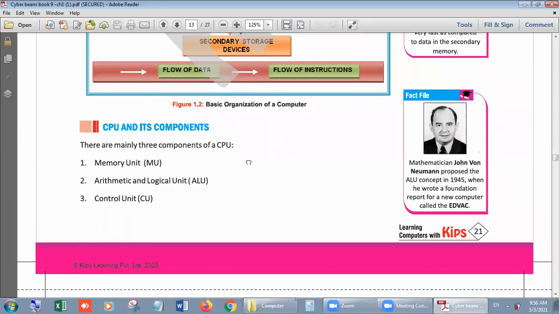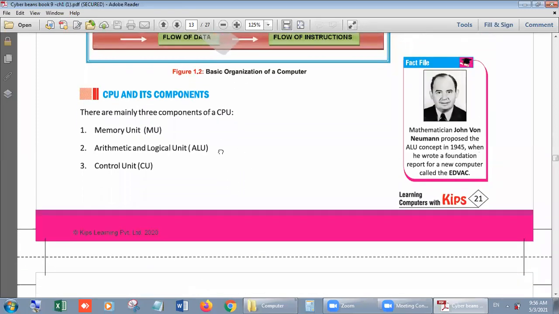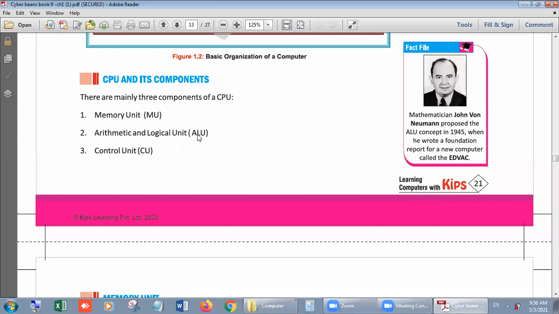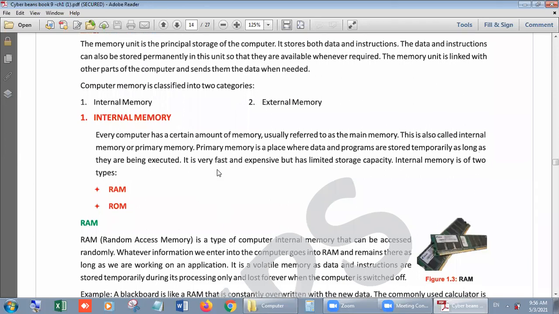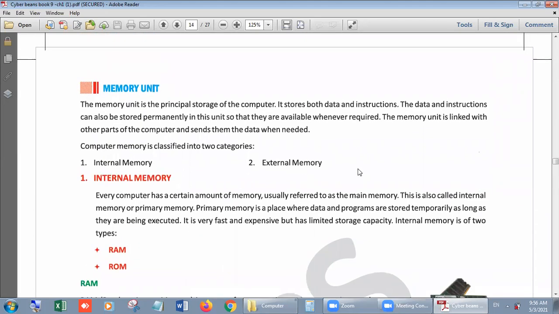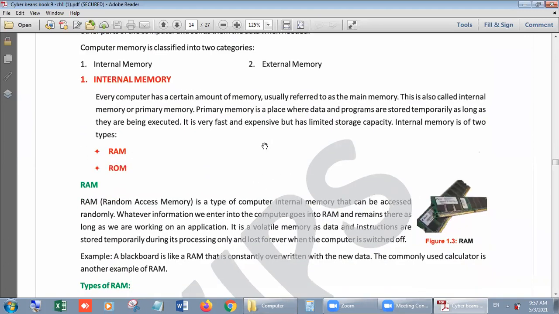Now take a detailed view of it. Number one, memory unit. Then arithmetical and logical unit. Third is the control unit, right? First, memory unit. The memory unit is the principal storage of the computer. It stores both data and instructions. We have two types of memory, right? Memory can be classified into two types. Number one is internal memory, and next is external memory. We will cover only internal memory today, right?